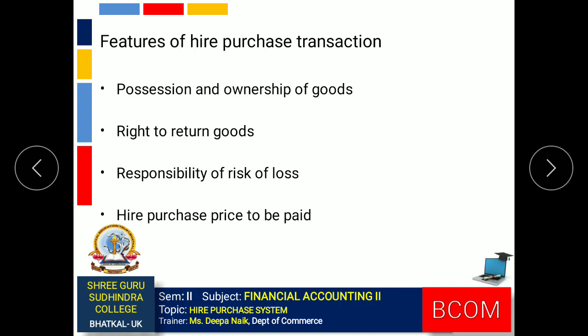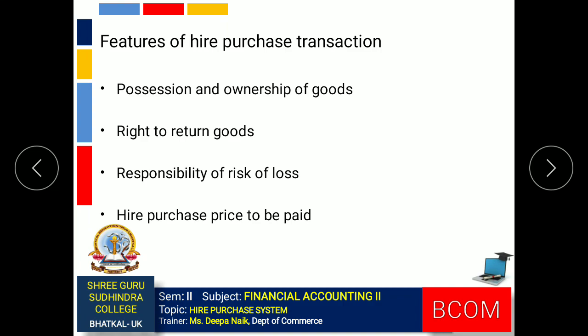Next one, right to return the goods. The hire purchaser has the right to return the goods back to the hire vendor. Suppose he is not able to make the payment of the balance installments remaining, or if he does not need the asset, he can cancel the agreement and he can return the asset back to the hire vendor.